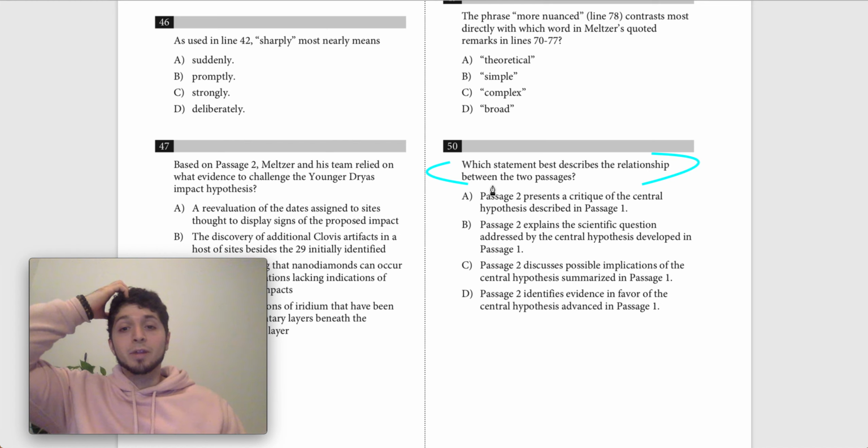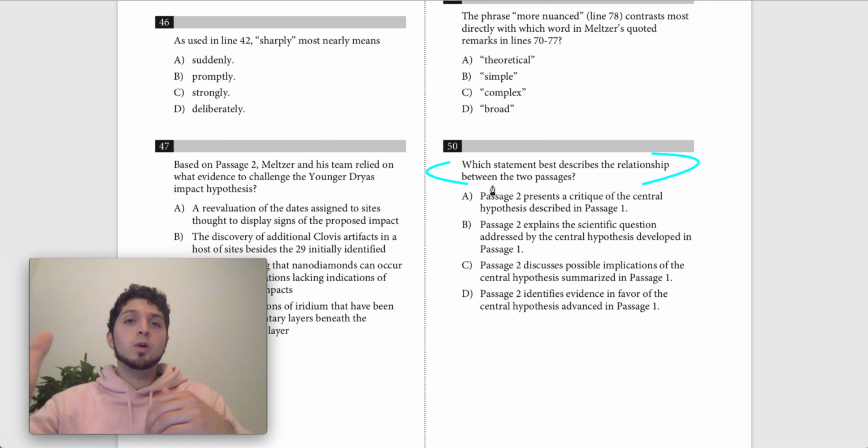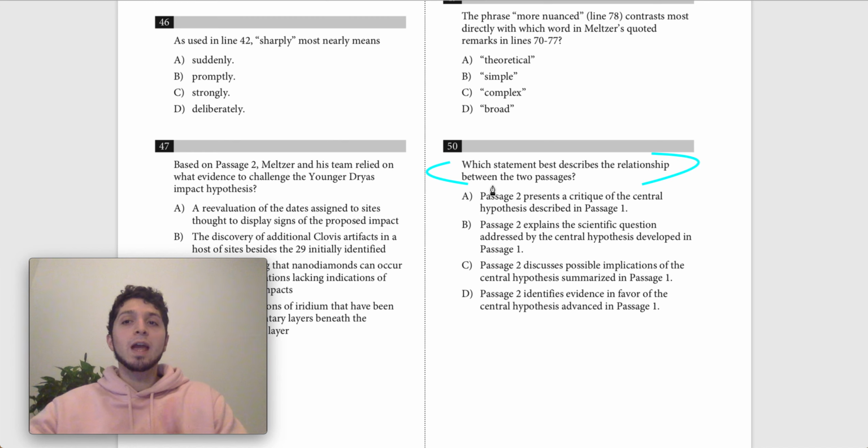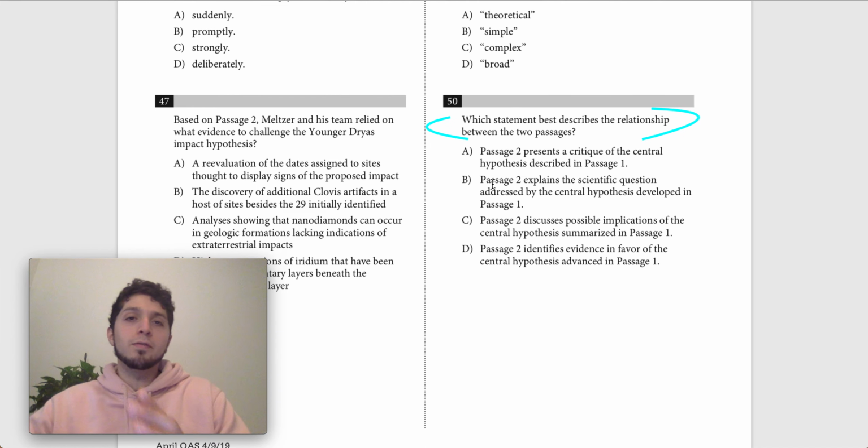We want to describe the overall relationship between the two passages. So we have passage 1 and passage 2. What we should have a decent understanding of is that passage 1 primarily talks about the impact hypothesis, and it talks favorably about it. It presents that as the view. Passage 2, in contrast, pretty much just attacks passage 1. That's pretty much what it does, and it goes through the evidence. It says, here's why the evidence is not so good, here's different evidence, etc. So that's the relationship between them. Passage 1 presents a claim. Passage 2 pretty much says, here's why that claim is wrong. So let's go through and see if we can find it. It might be more nuanced than just positive, negative, but let's look and see what we have.